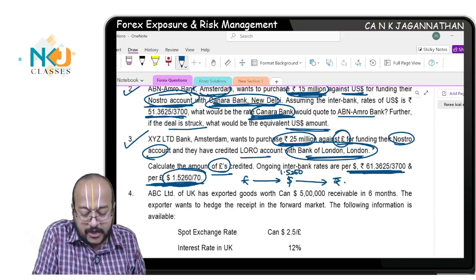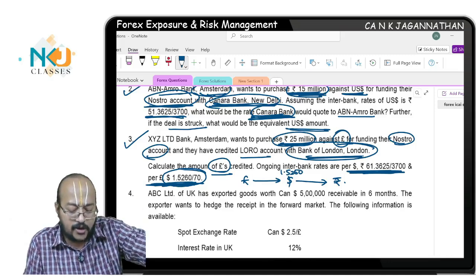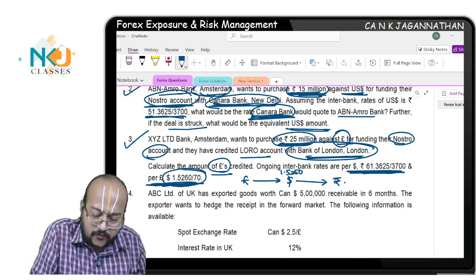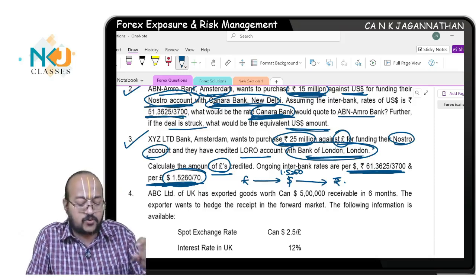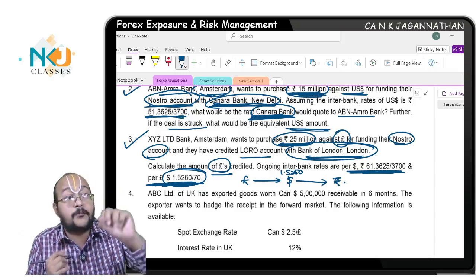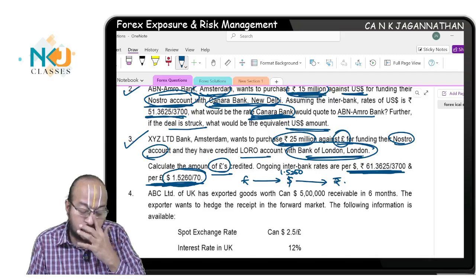Now you have dollar in hand. When you sell the dollar, for every dollar the bank will give you 61.3625, 61.37. This you need to understand. You have dollar in hand, you will sell dollar and buy rupee. You tell me which rate you should take.